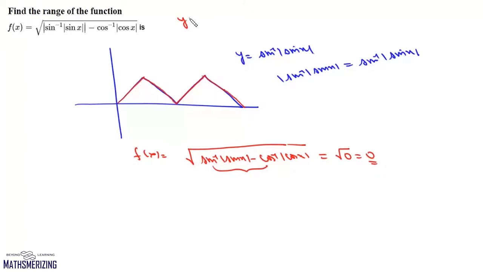So the range of this function is simply 0. Now here the question is, if sine inverse of mod cos x minus cos inverse of mod sine x equals lambda has at least one solution, then lambda belongs to which of the following intervals?